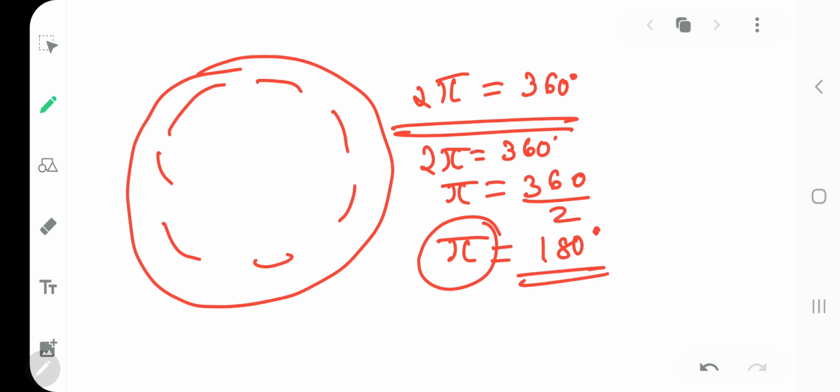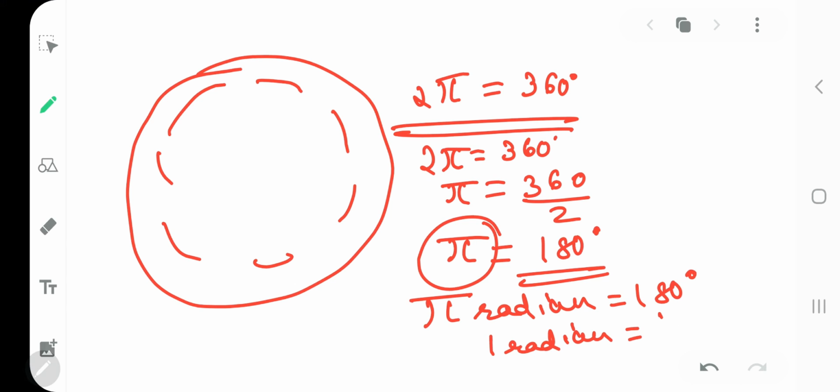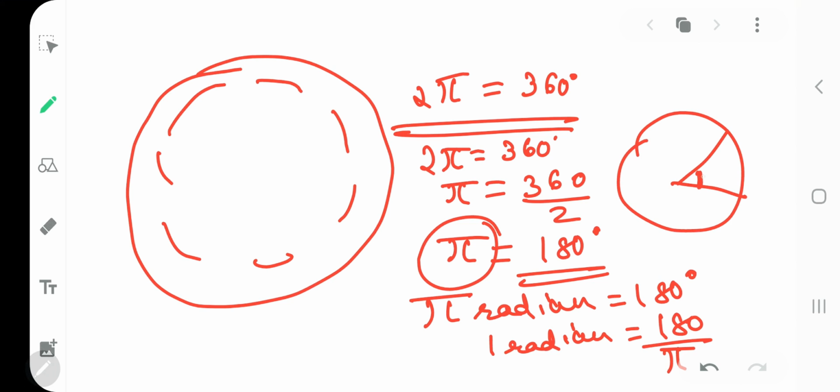That means can I write that 1 radian, if I write it here like this, that is pi, that is your radian, is equal to 180 degrees. So what will be 1 radian? 1 radian will be equal to 180 upon pi. The 1 radian you saw earlier, where this is r, this is also r, this is also r, at that time that angle is formed. Yes, this is an angle. So the value of this is 1 radian, and that 1 radian is 180 upon pi, my dear kids. Is that point clear?